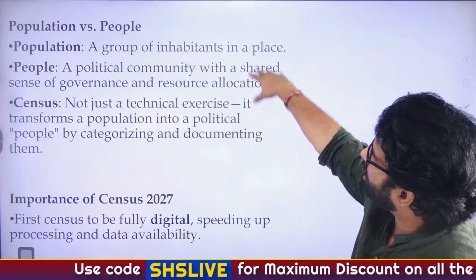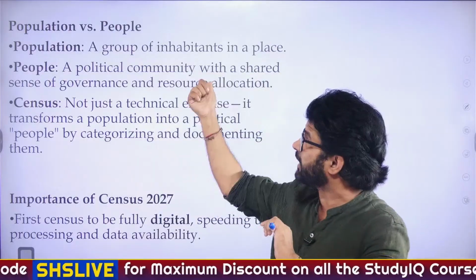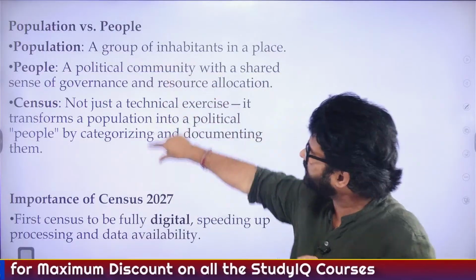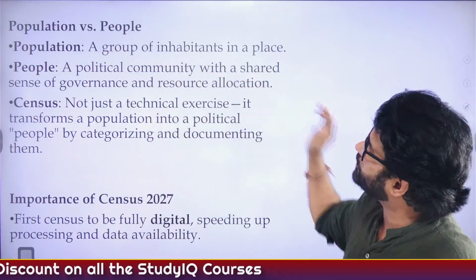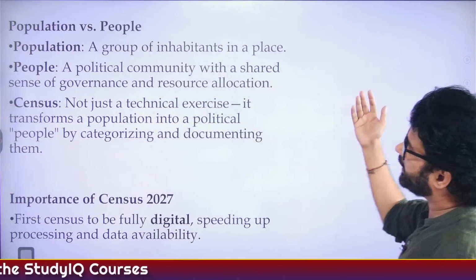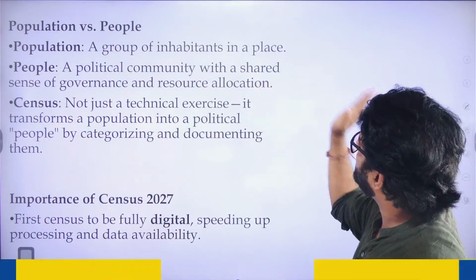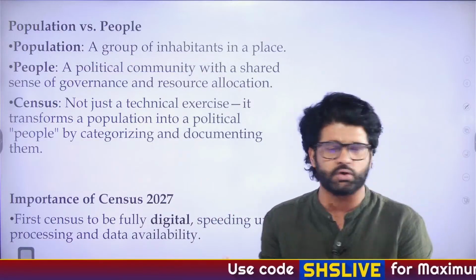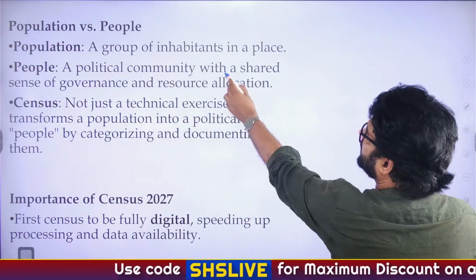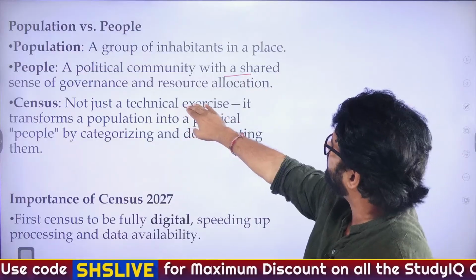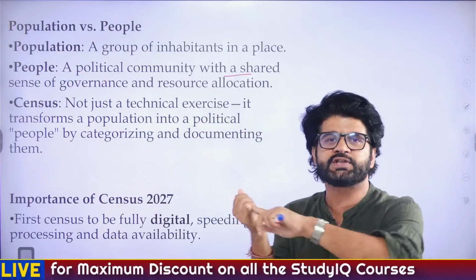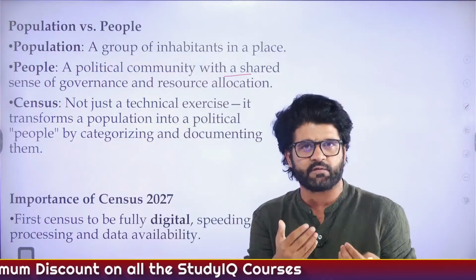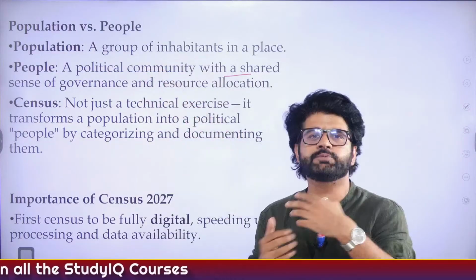So this article is talking about population versus people, and this is actually very interesting. One of the most interesting and important parts of this particular editorial given in Hindu. Population, a group of inhabitants in a place, as we have discussed. People has a much bigger connotation, as we were discussing: a political community with a shared sense of governance and resource allocation. So census is awesome in a way that it converts population to people.